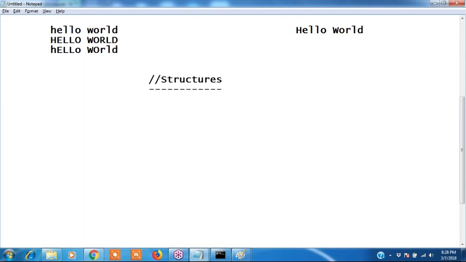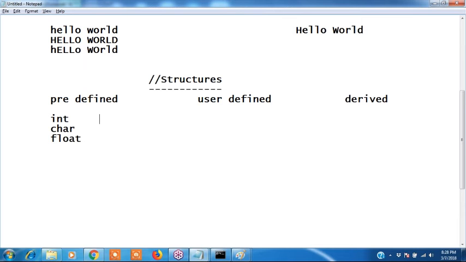Next, structures. Data types are classified into three types: predefined, user defined, and derived. You know this. Predefined means integers, characters, and float.